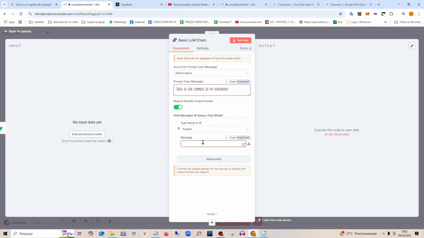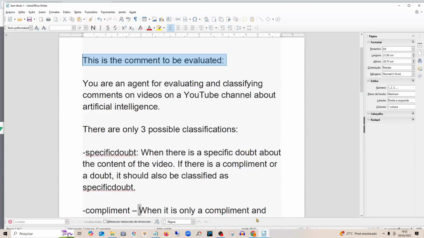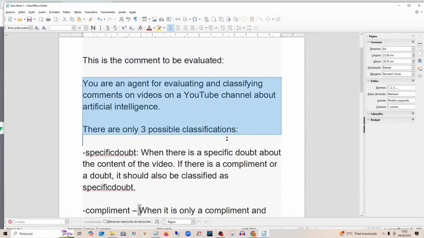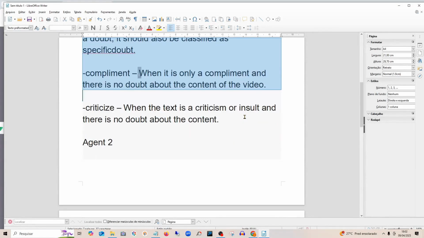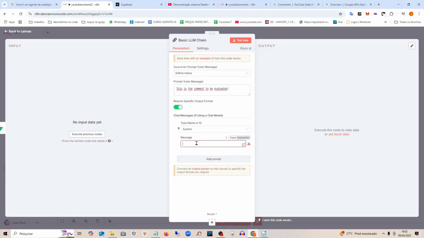And here in the system, I will put this instruction. If you are doing it in another language, just put it in the way you want there. So I will put here in the system the instructions for this artificial intelligence.